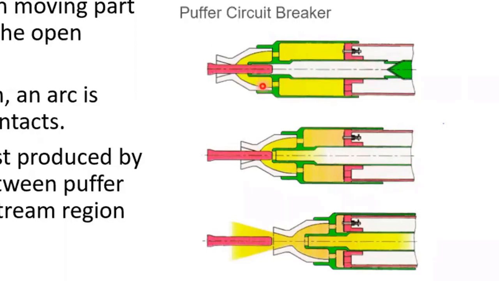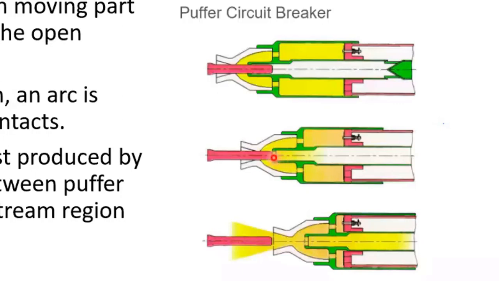As the moving contact starts moving, this volume starts compressing. As it moves away, the arc will be established.